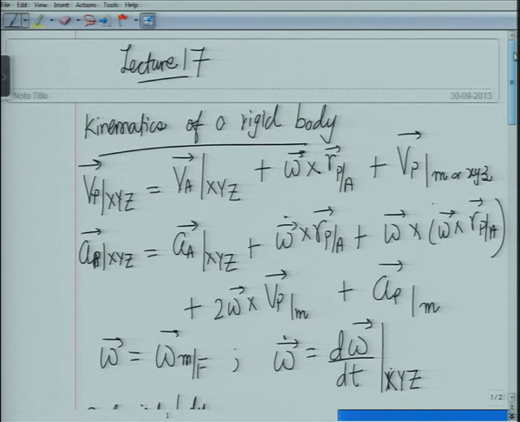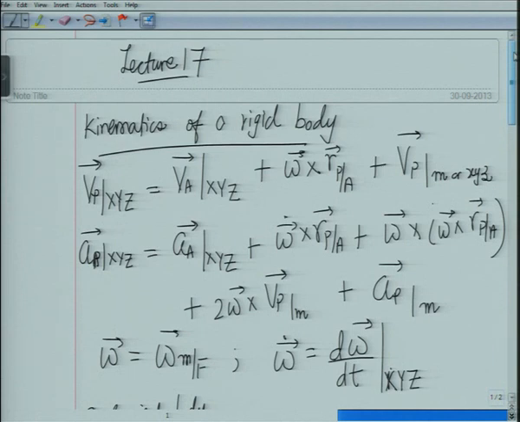When I come to acceleration, what do I get? Acceleration of P is equal to acceleration of A plus omega dot cross RPA plus omega cross omega cross RPA. This is something again you will just have to calculate. You know the RPA vector, you know the omega vector, just carry out a cross product. Omega cross omega cross RPA, again it is something you will have to just work out using maths. Now one thing, then we have these two terms.